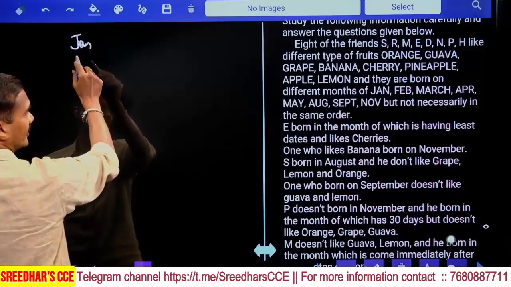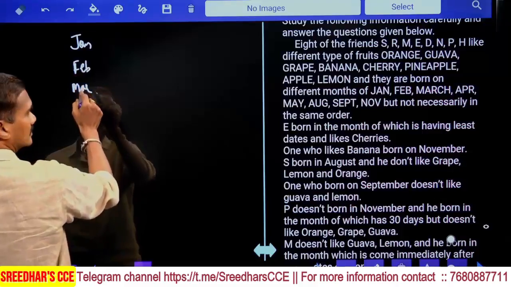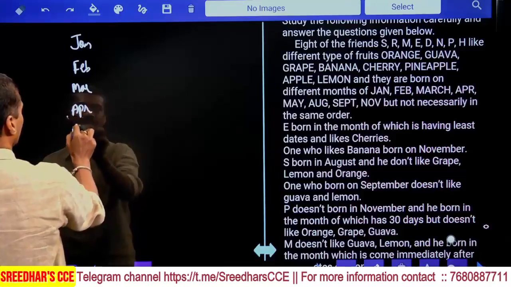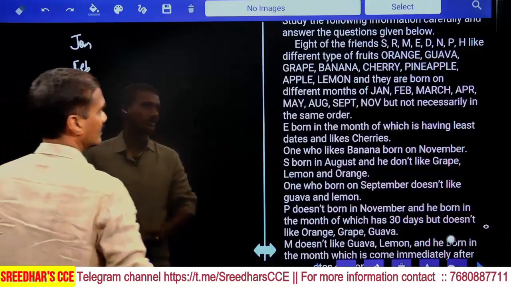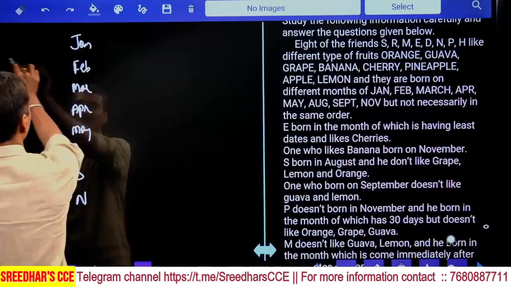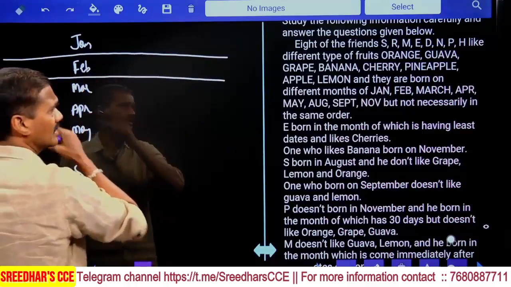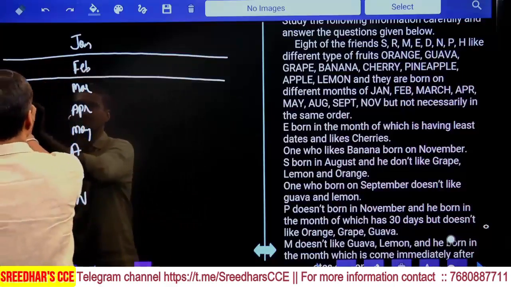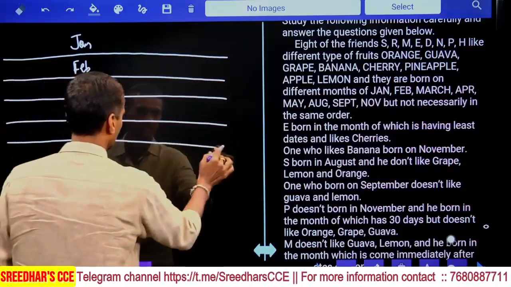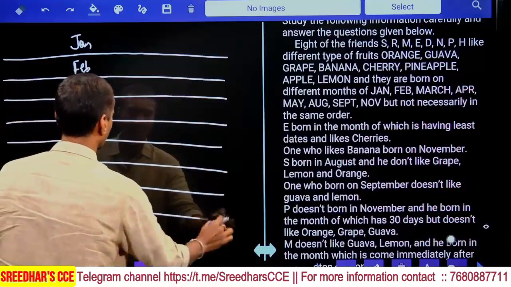Jan, Feb, March, April, May, and the next ones: August, September, and November. These are the 7 months we have. These 7 persons like different fruits and were born in different months. First we need to identify who was born in which month and, at the same time, the fruit this person likes.